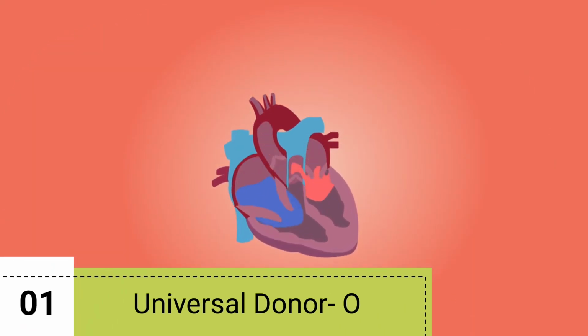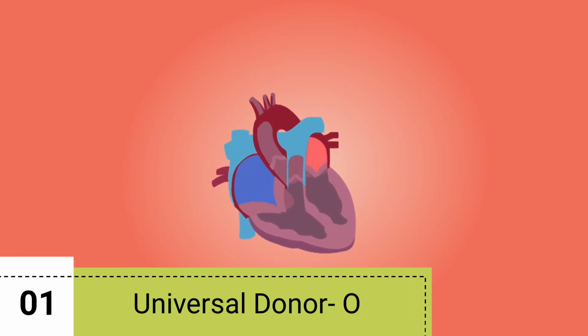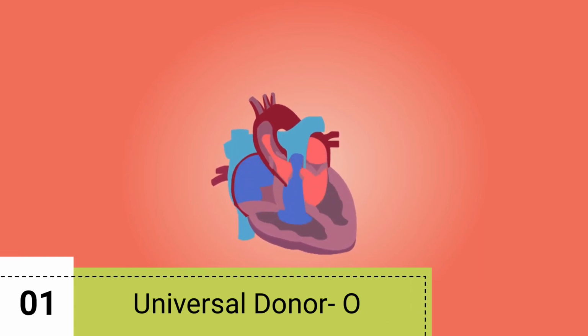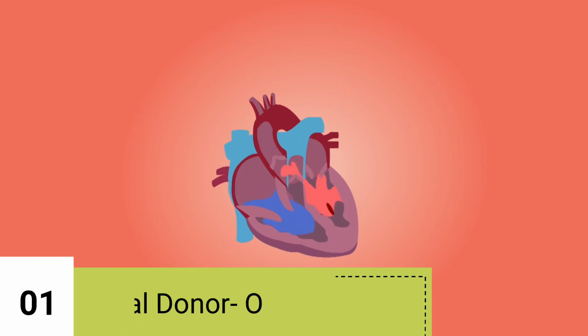Universal donor. According to the ABO blood group system, group O can donate a moderate amount of blood to all other groups of the ABO system, so it is known as the universal donor.